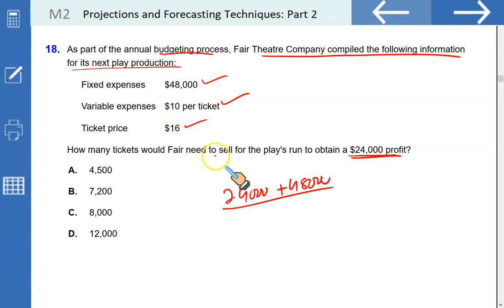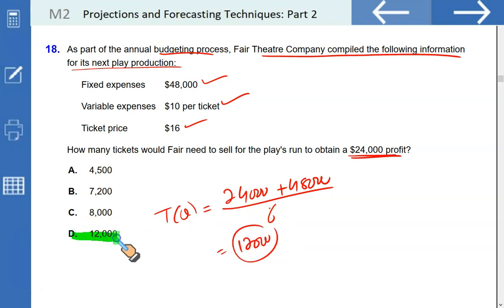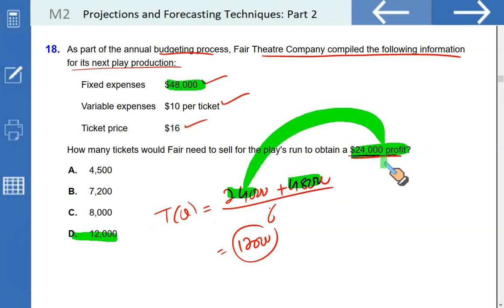It's going to be 16 minus 10, 6. This will give you the target tickets that you need to sell. 24,000 plus 48,000 divided by 6, that gives you 12,000. So you need to sell 12,000 tickets. Only then you will be able to cover the fixed cost and earn the desired profit.